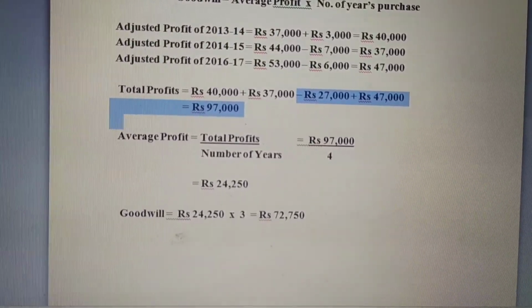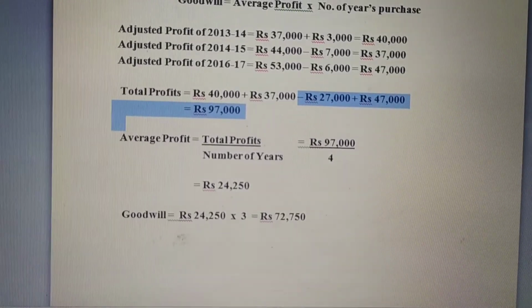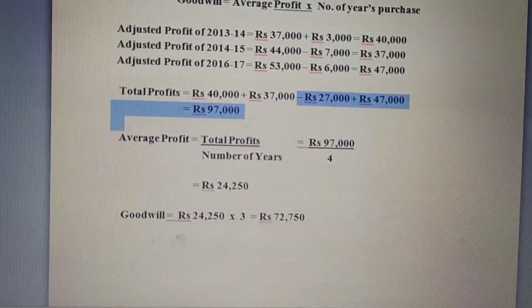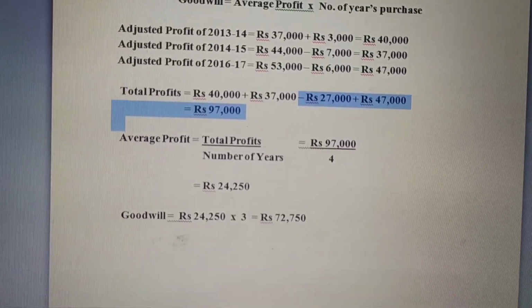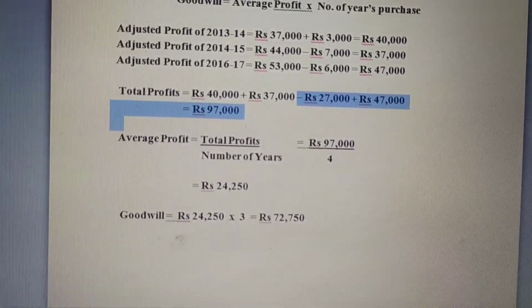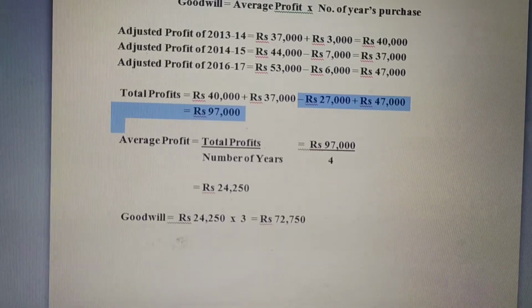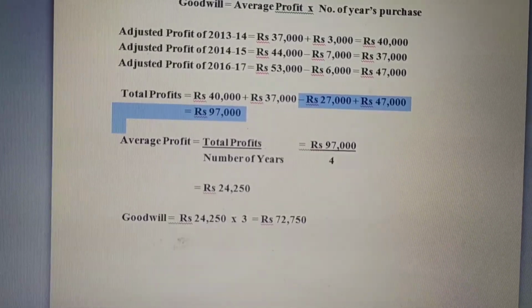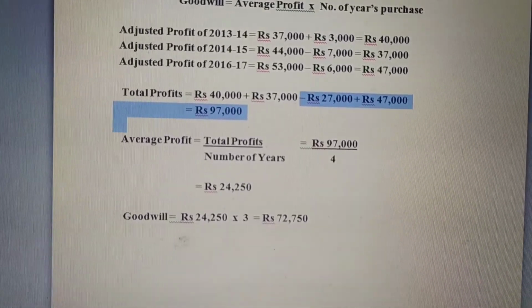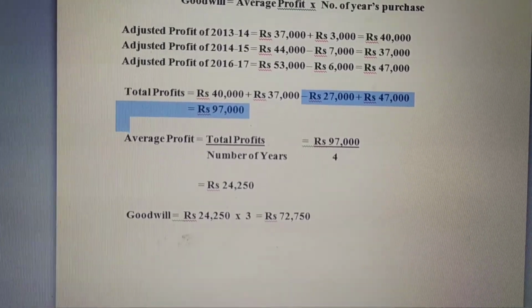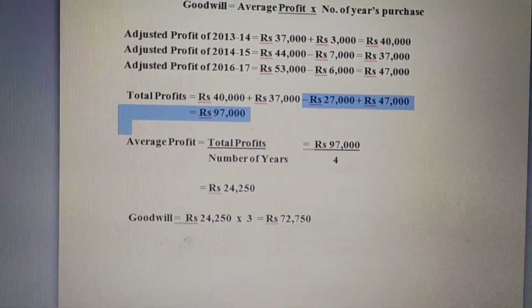Last step, to calculate goodwill: 24,250, which is the average profit, multiplied by 3, that is the number of years purchase. The answer is 72,750. So the value of goodwill is rupees 72,750. Understood?